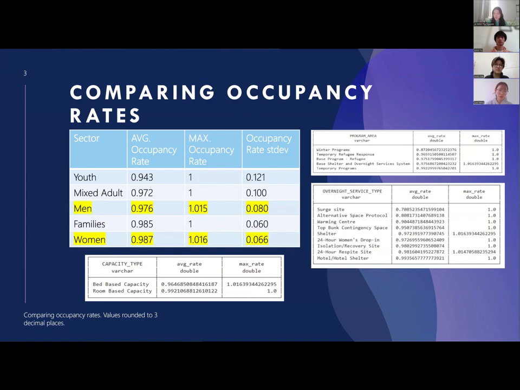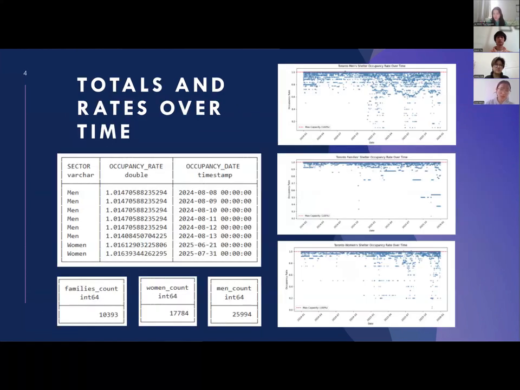Moving on to comparing totals and rates over time, we can see that men hit an occupancy rate of over 1.6 times and women do so twice, and mostly in the summer months. And so we should find out why that has happened.